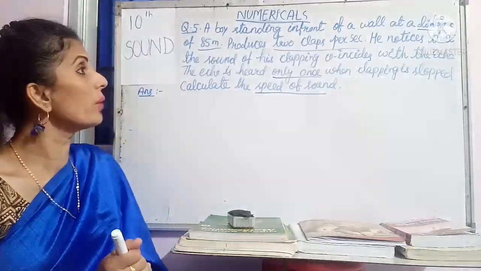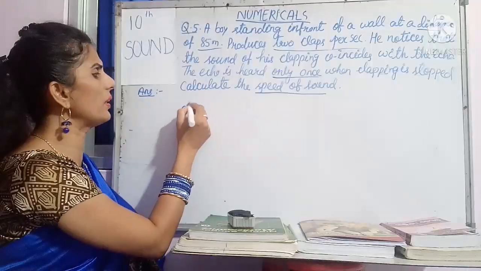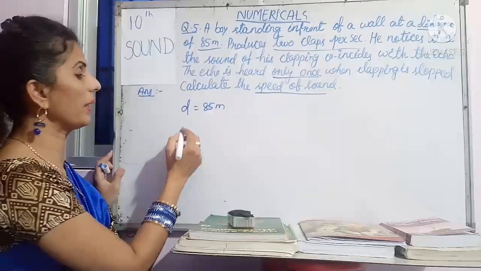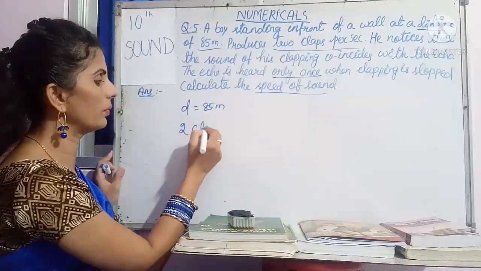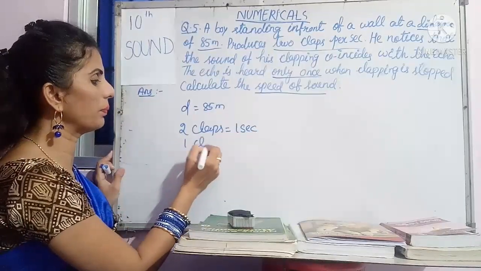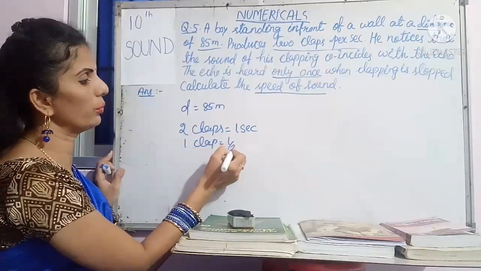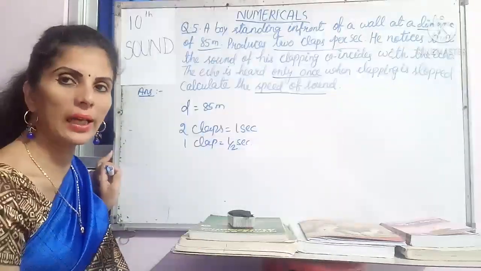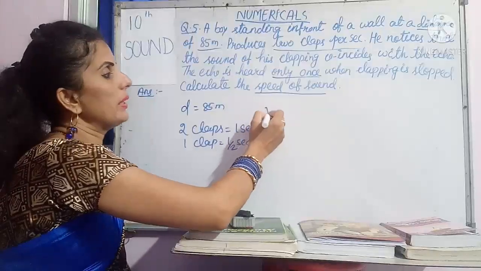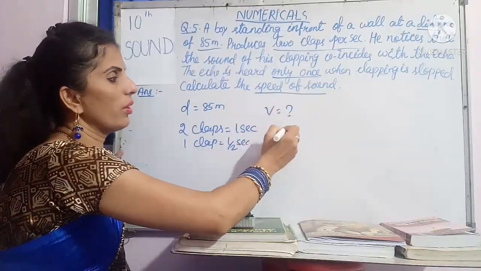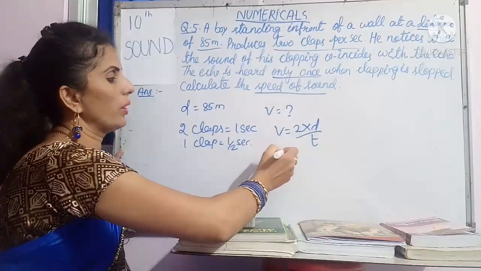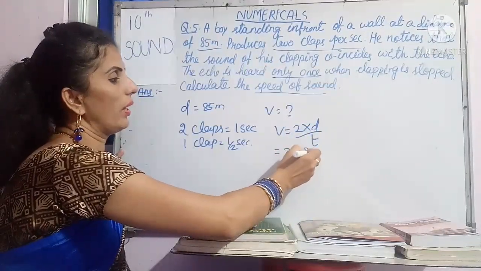Now let's write that one. What is given? Here it is given D is equal to 85 meter. Time taken for 2 claps is 1 second. Then for 1 clap, it is 1/2 second. You can keep it like this because it is not your final answer. Then V is asked, question mark. So what is the formula? V is equal to 2 into D by T. So you can put 2 into 85.